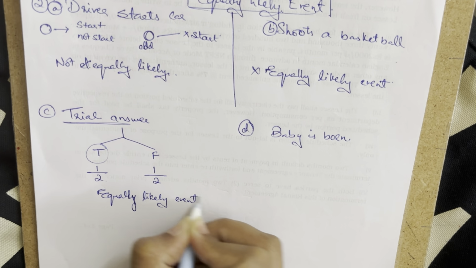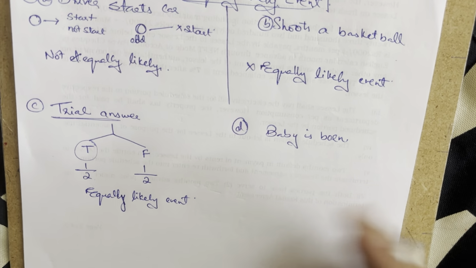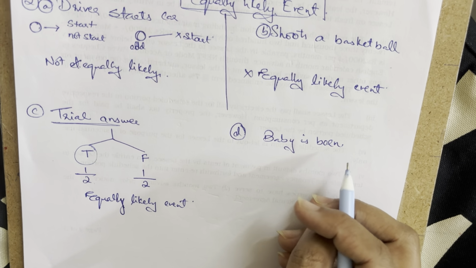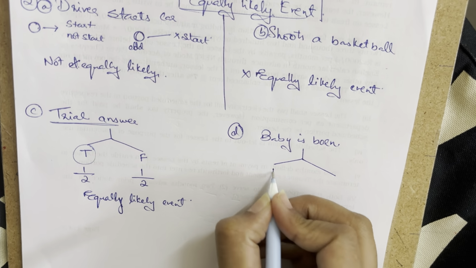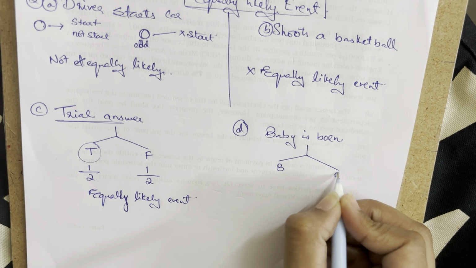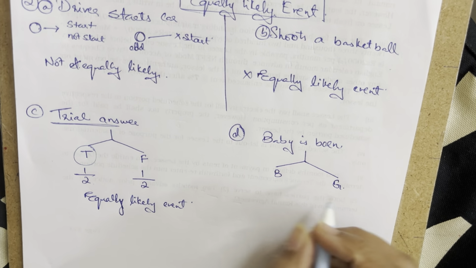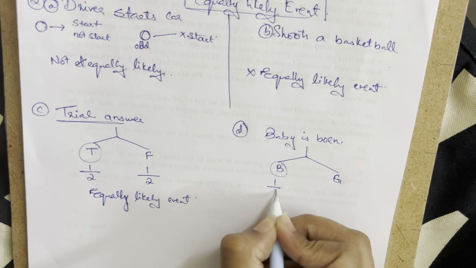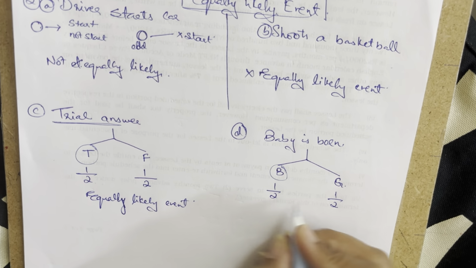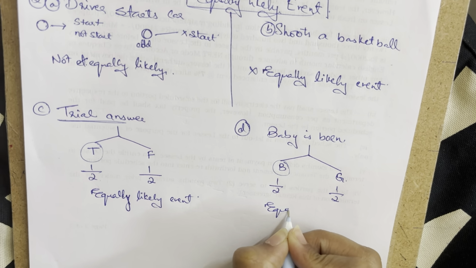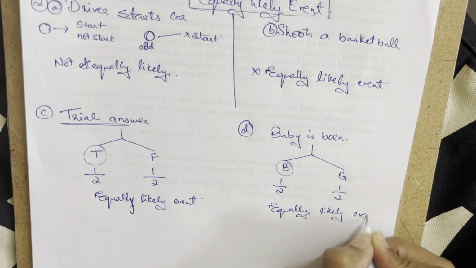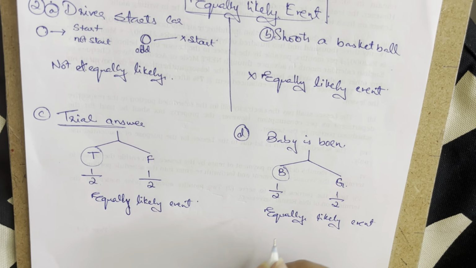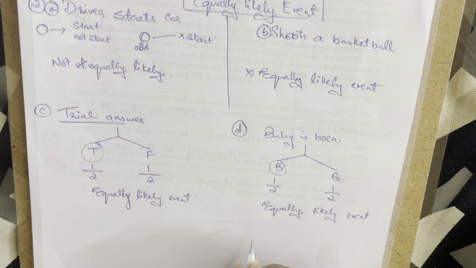Moving ahead, we have the last question: if a baby is born, what is the gender of the baby going to be? We only know that the total possible outcomes are either a boy or a girl. So the probability of a boy is 1 upon 2 and the probability of being a girl is also 1 upon 2. So it is also an equally likely event. I fail at writing those big sentences in here. So that's pretty much it for the second question.